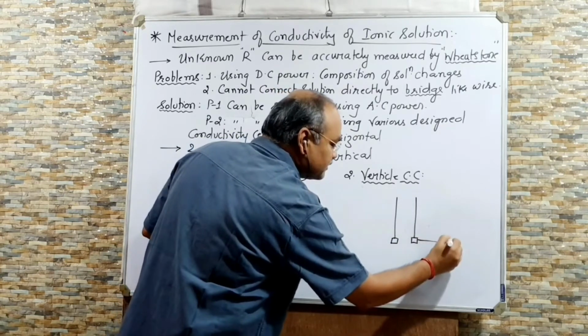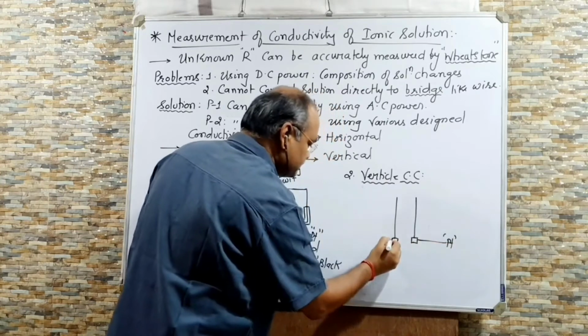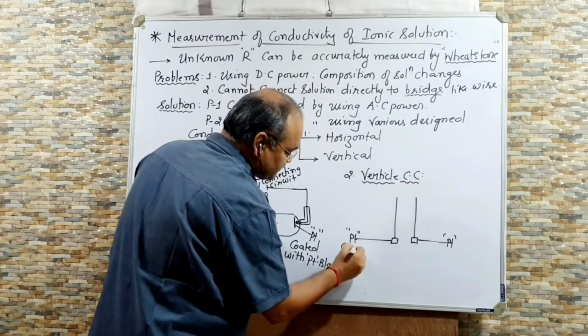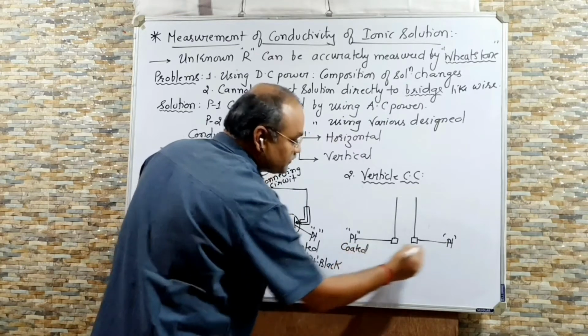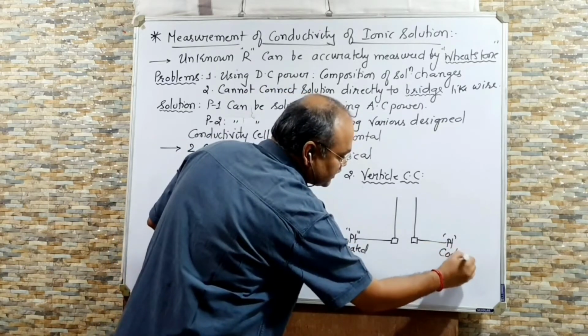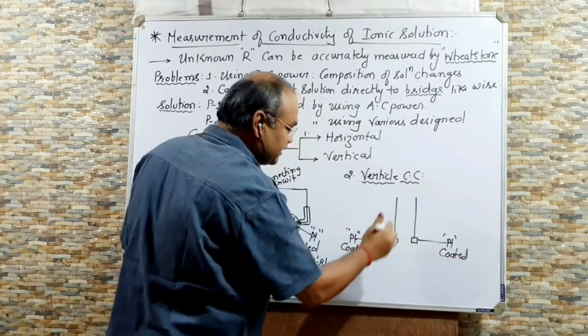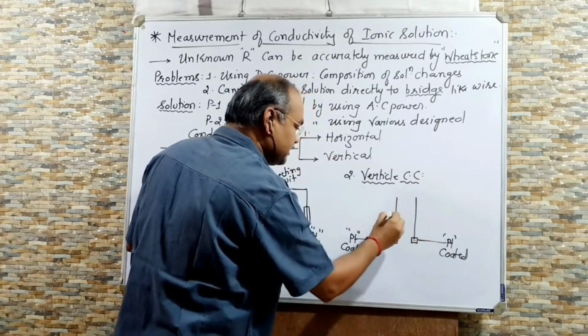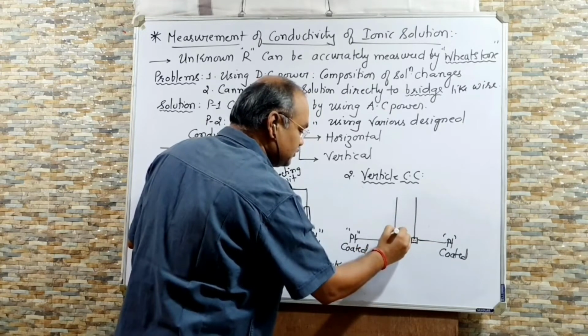This is a platinum plate. Same, coated. Now you can understand coated means coated with platinum black, right? Deposited electrochemically. Then you have to connect it.